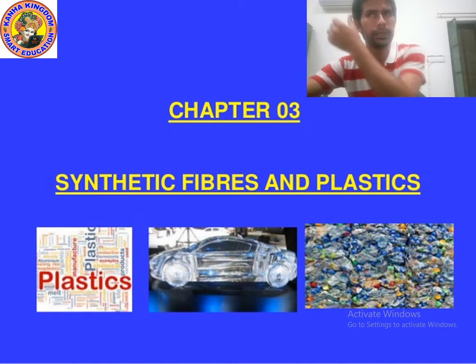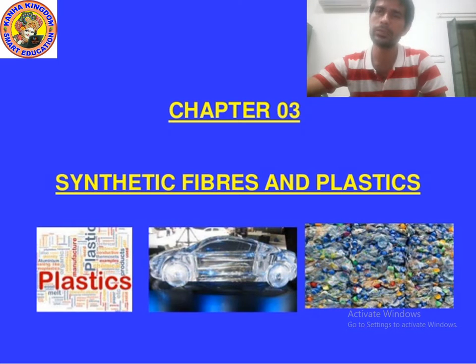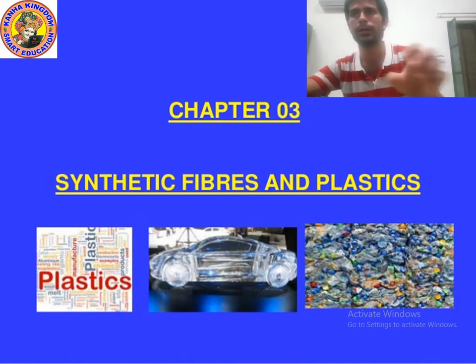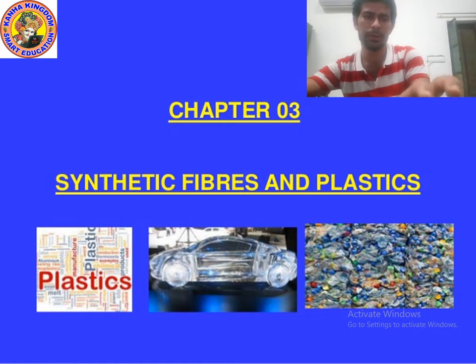Now the question is, tell me the examples of natural fiber, plant fiber and animal fiber. Can you give me the examples?